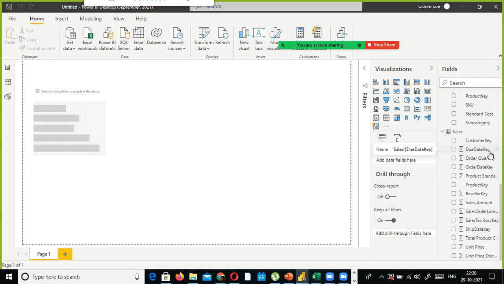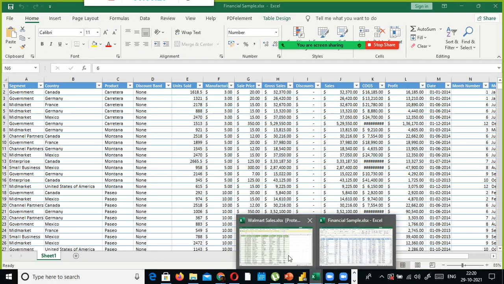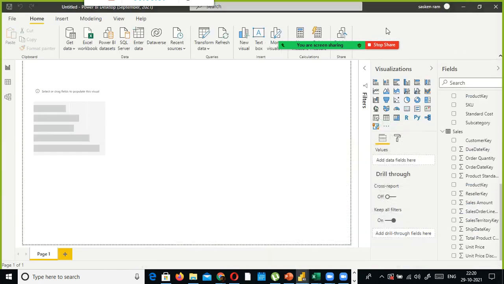If you remove any of the column, or if you rename anything, or if you make changes to the data, everything will happen only in the memory. Your operating system file, the file that is there in your OS, it will remain intact. It will not get changed. That is the beauty of this one.